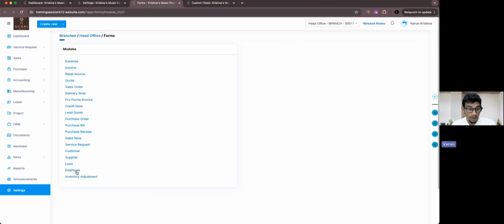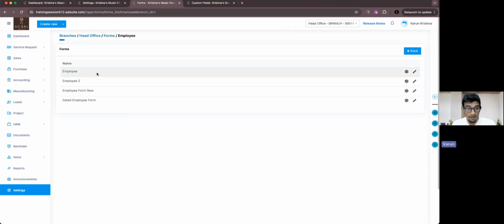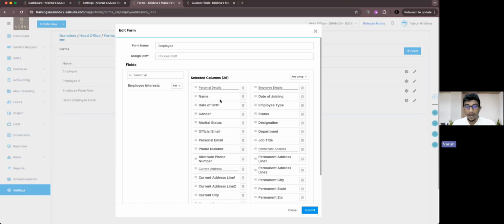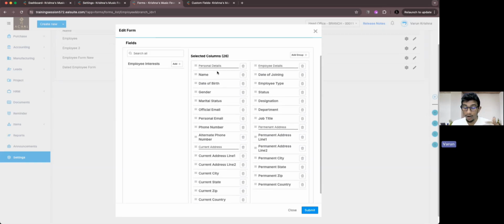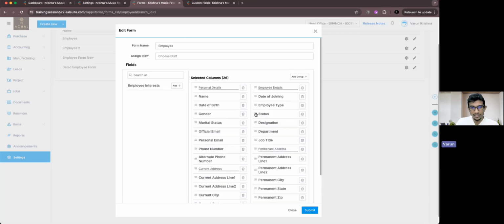Under forms, we'll be moving into employees, and we will be concentrating on the different types of forms that we have. On the first form, we have personal details. I'm talking first of all about the groups: personal details, employee details, current address, permanent address, and all the fields. These are all default fields in EalSuite itself. None of them are custom fields. All of these are placed under respective groups.